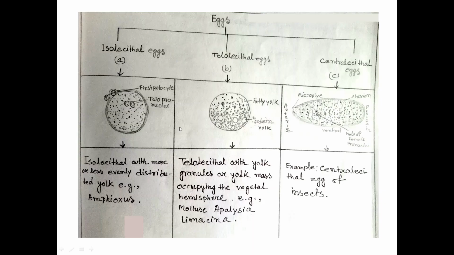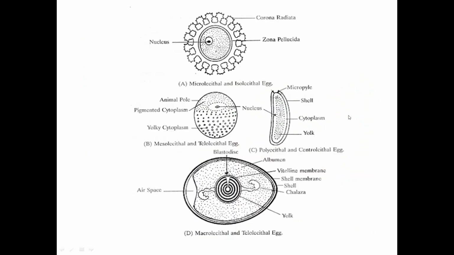These are the diagrams. This is isolecithal, the yolk is distributed uniformly, and here telolecithal, yolk is distributed to one part of the egg, the vegetal half. Here the yolk is distributed in the center, that is why it is called centrolecithal egg.